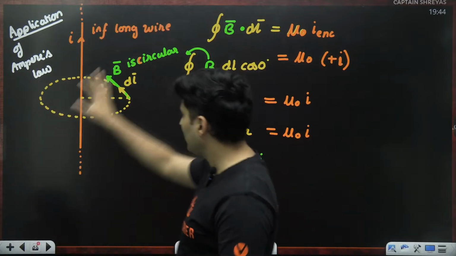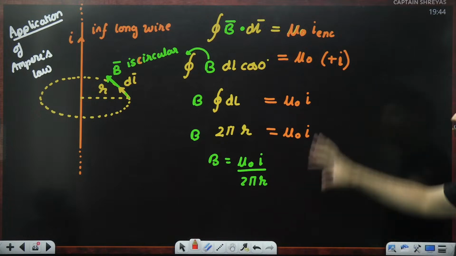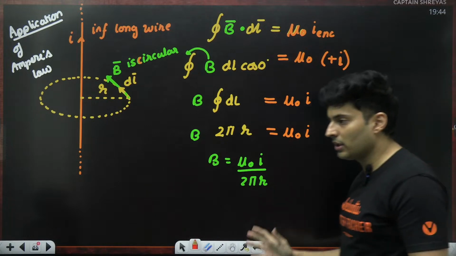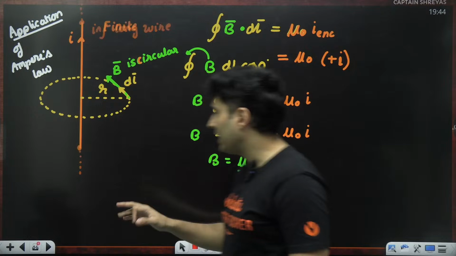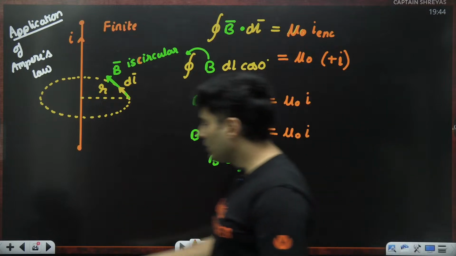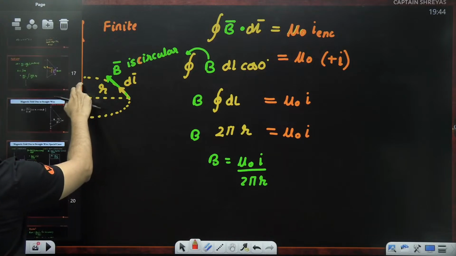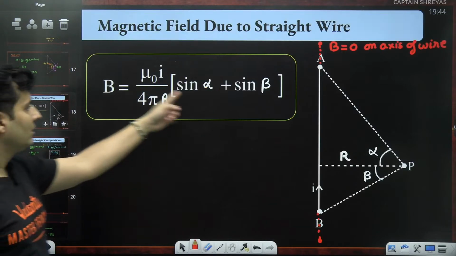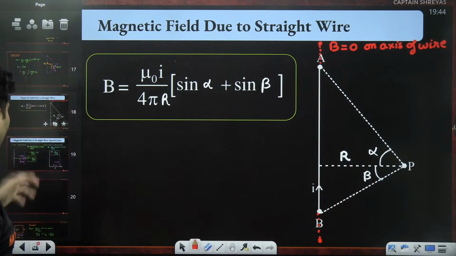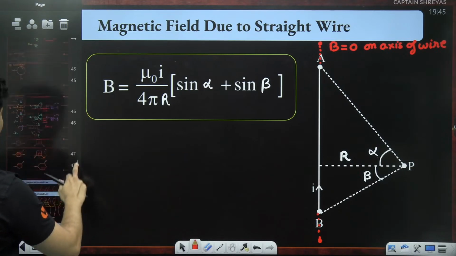Because for the infinite part, there is absolutely nothing wrong. This is exactly what it should be. But for finite, this is not the correct answer. We know that. I'll show that to you over here. See, this is the answer. This is what the answer should have been. But it isn't. What has gone wrong?